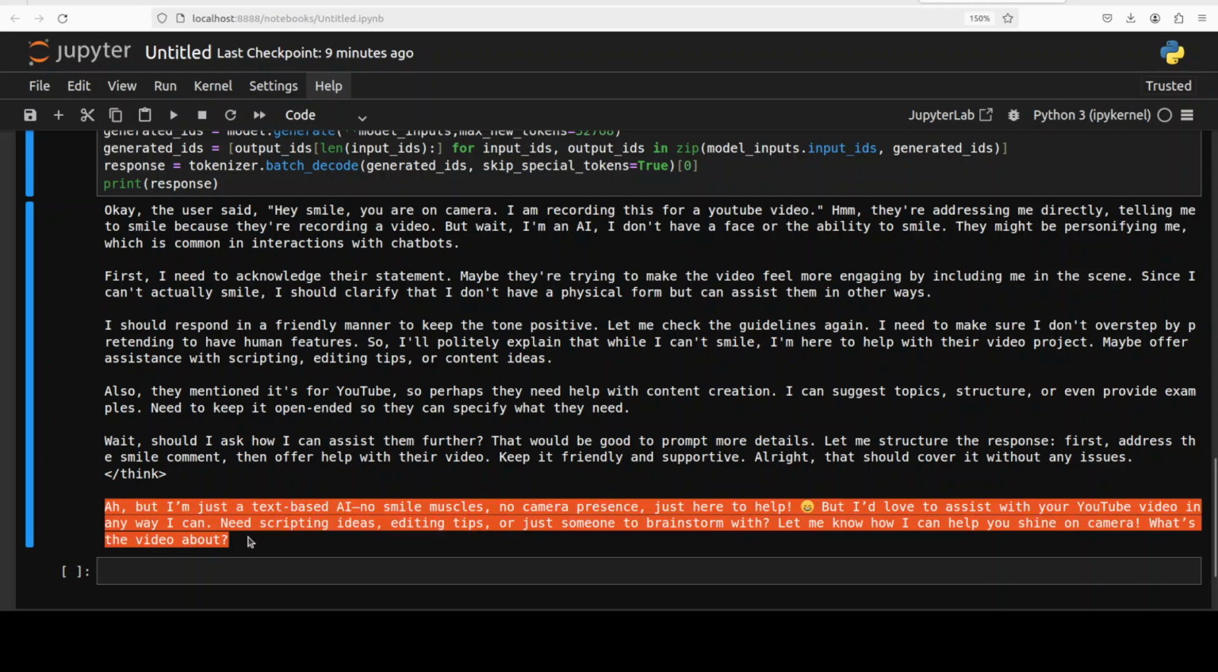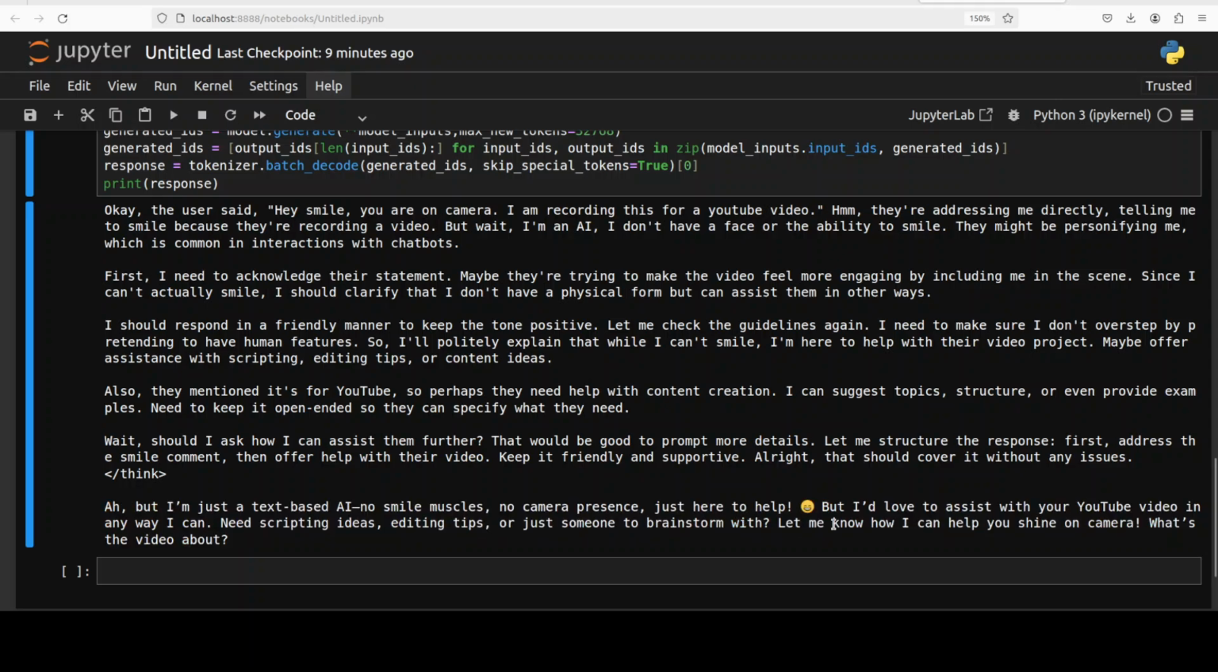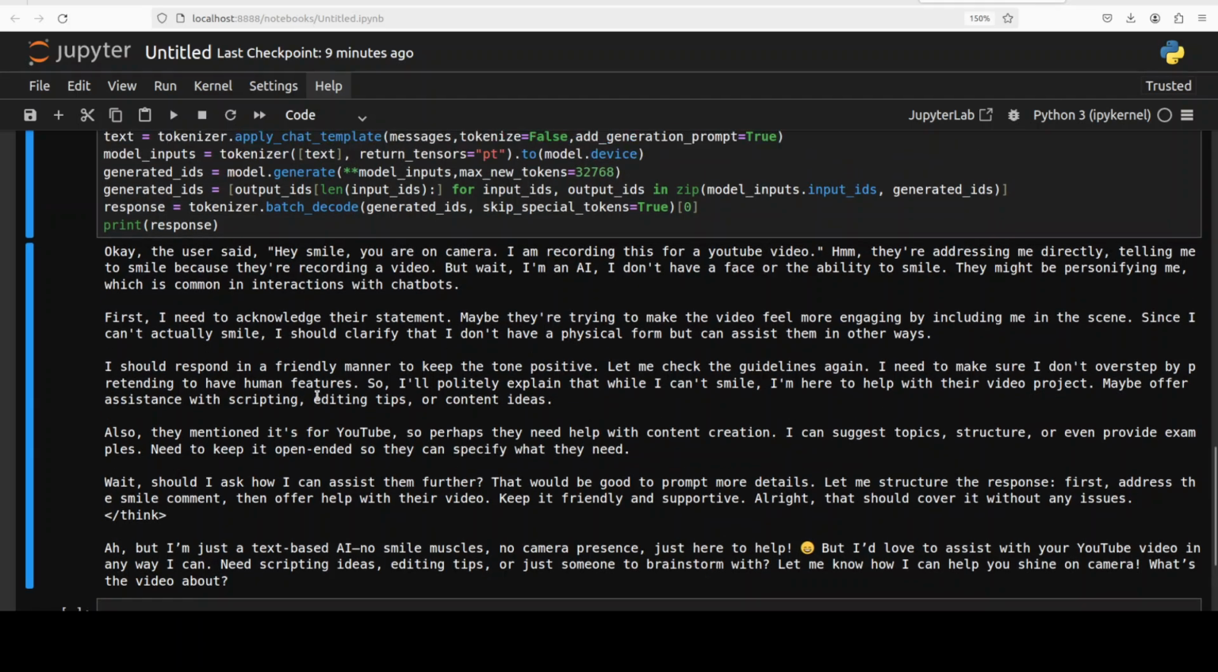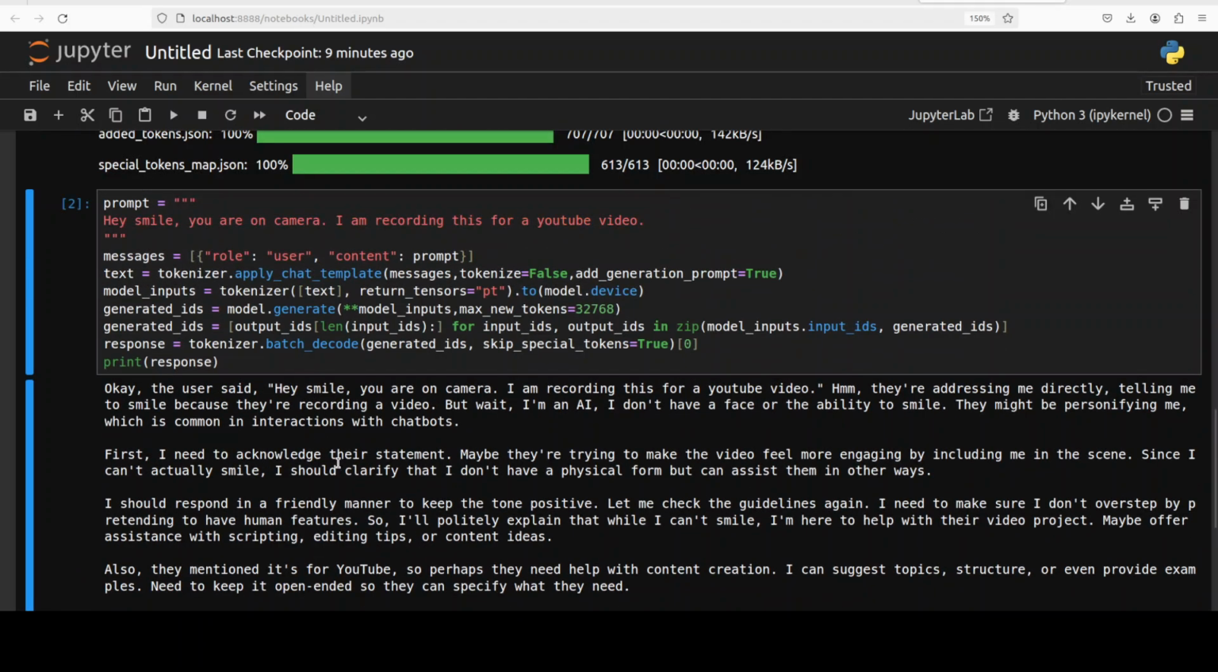So this is a response that, but I'm just a text with AI, no smile muscle, no camera presence, just here to help. And there is a smiley. So smiley is a new thing. We also saw that with GPT 4.5 preview. It adds more, I would say, human touch. It is saying, what I love to assist, how can I help you shine on camera? What's the video about? So model's response is very grounded, doesn't seem like too robotic, and pretty well grounded, which is fine. Okay, let's try out few more prompts.